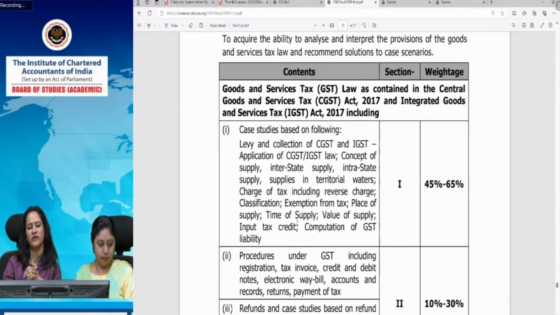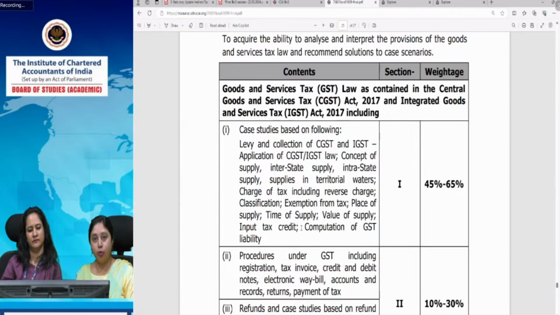In fact, whenever you study any law, I will advise you to strengthen your substantive law. The reason is that you will develop a legal aptitude while you study the substantive provisions, and it will help you in going through the procedural law. So if you study in a sequential manner, it will help you. Since section 1 covers the substantive provisions and has the highest weightage, the first compulsory question, which is an evaluation and synthesis based question, is completely based on the provisions contained in section 1. So it shows what the significance is.